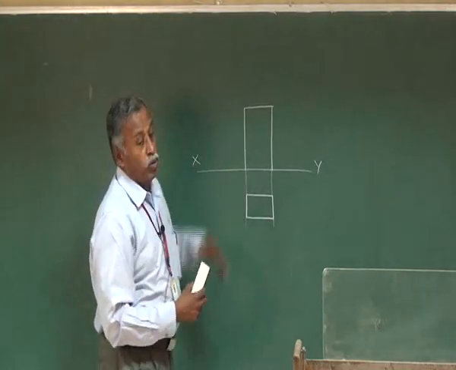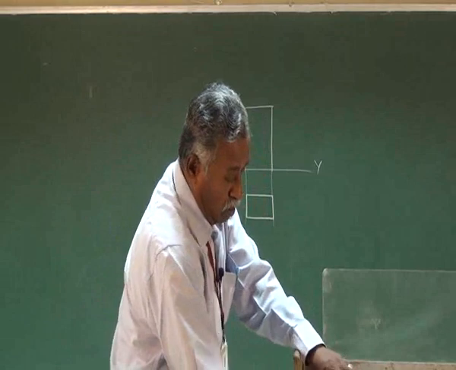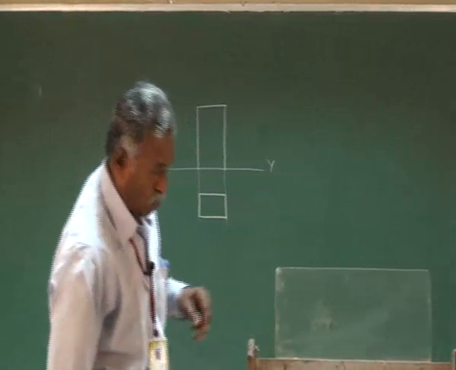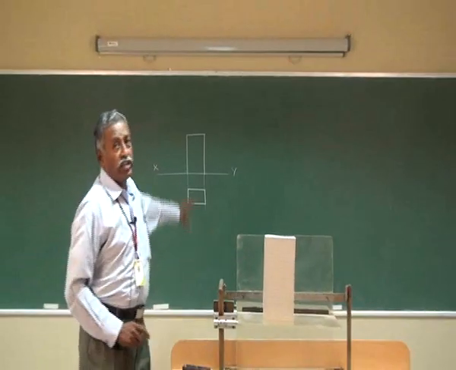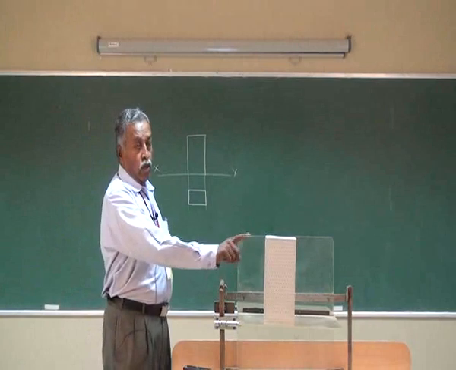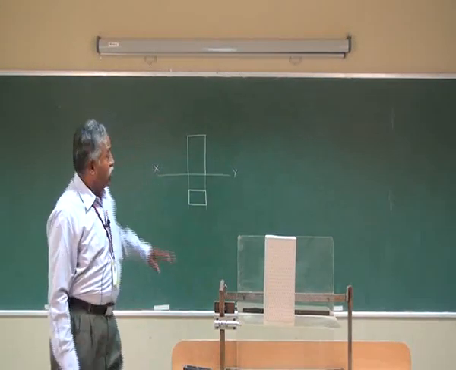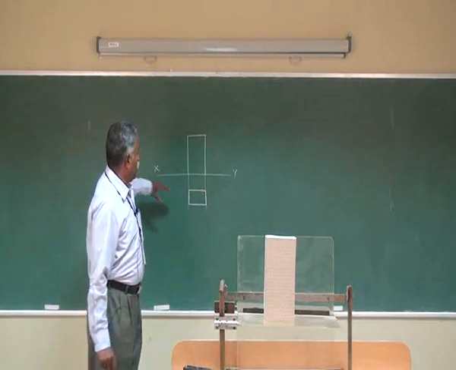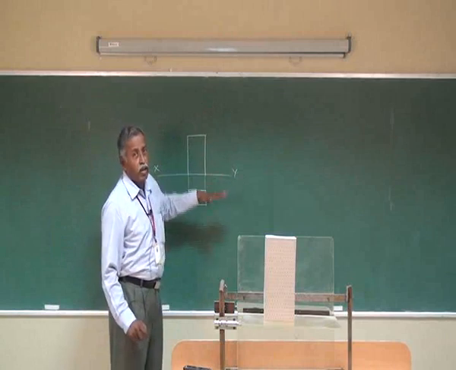This front view which was obtained here in the vertical plane, the original object, the rectangular prism, the same thing I have drawn on the board. This XY line is the intersection of the vertical plane and the horizontal plane.